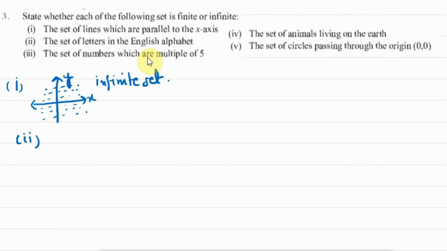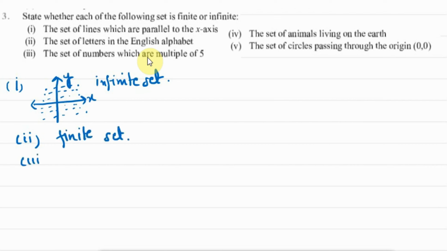Similarly, we have part 2. It says the set of letters in the English alphabet. Now the alphabets start from A and they end at Z. So they are finite in number. That is why this will be a finite set. Set of alphabets will be a finite set.